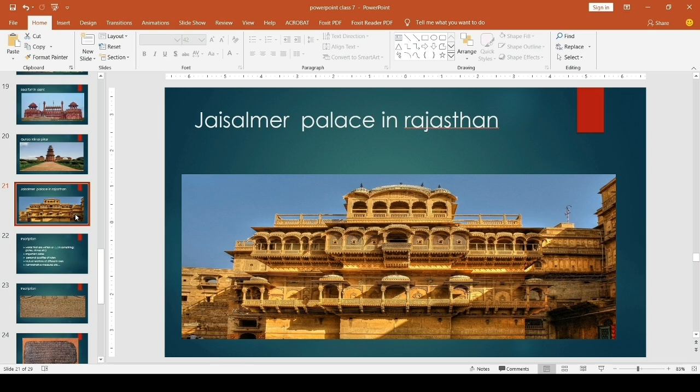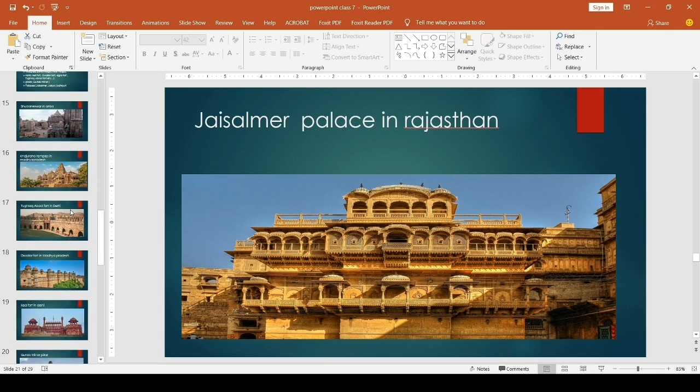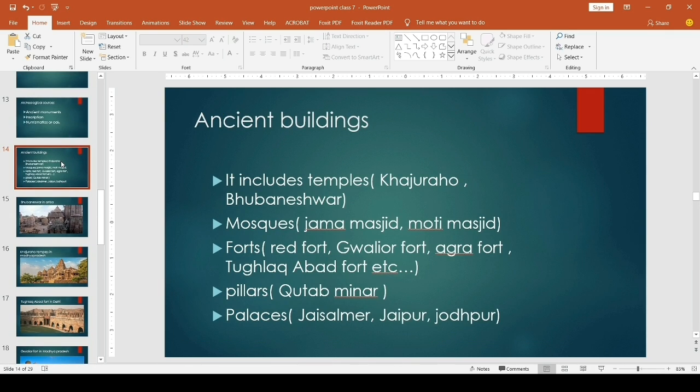This is in Rajasthan. So these are the ancient buildings. Through the study of these ancient buildings, we can collect information about our past. Some of these ancient buildings are not intact. Some are ruins, they are destroyed. So even half-destroyed buildings we can use for collecting information. Okay, so these are the ancient buildings.